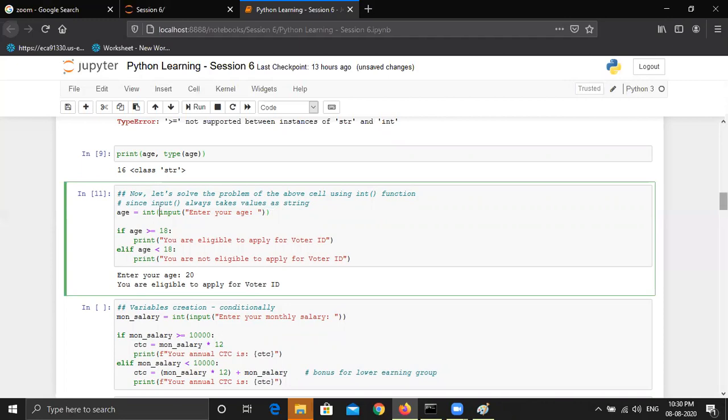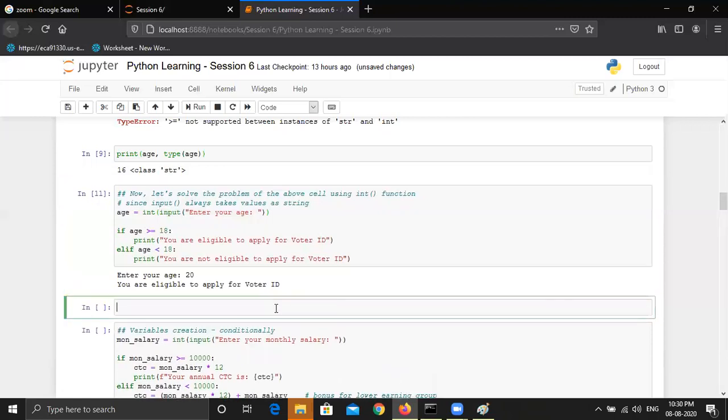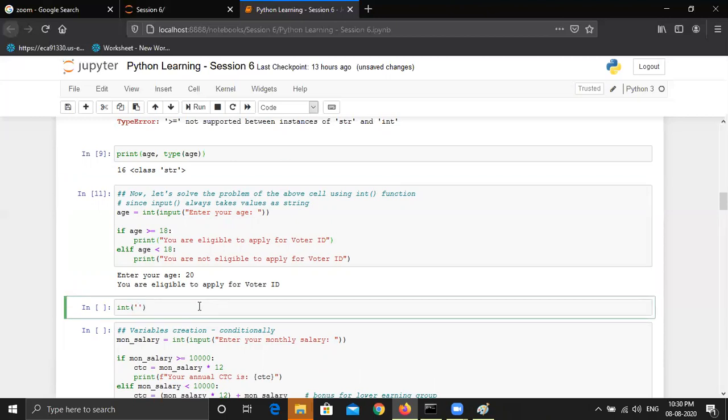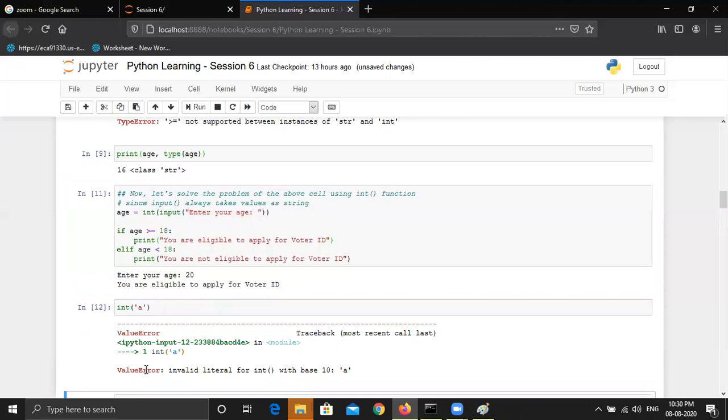Ashish, I have a question here. Yeah, tell me. What if the string which we are entering has a space there? So the int function which we are using for the typecast will not work then. Exactly. So how do we trim it? Advanced things will come later, but right now we are just eliminating this error and resolving the solution for this question. But if I try something like the string a, you can see ValueError: invalid literal for int with base 10.